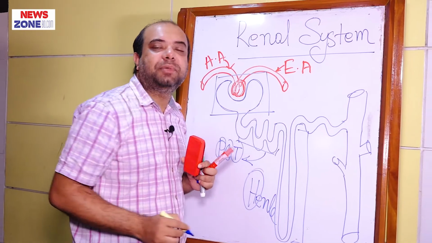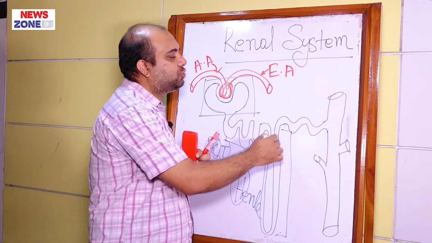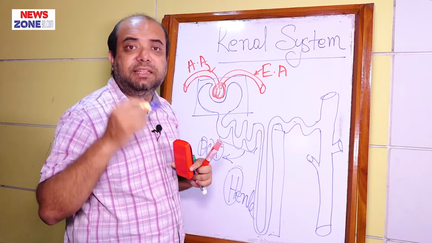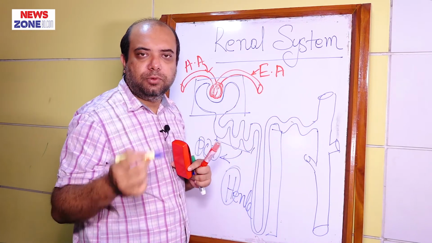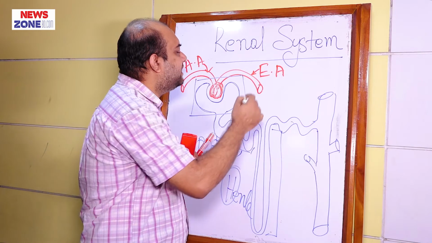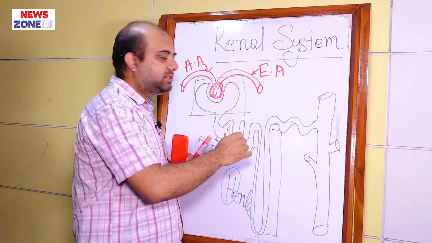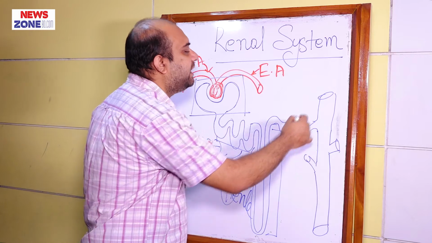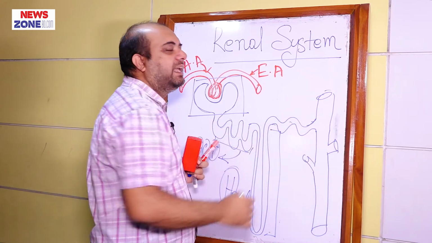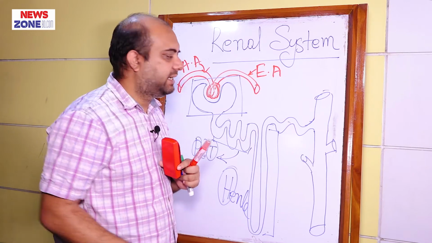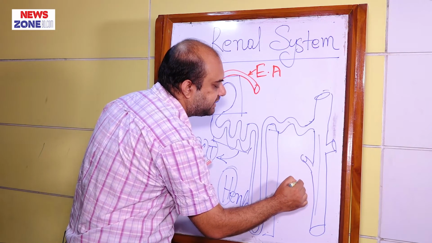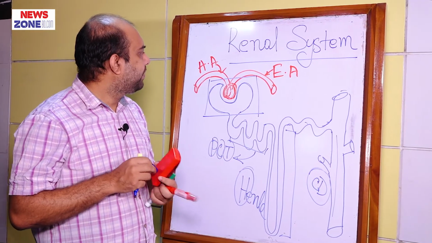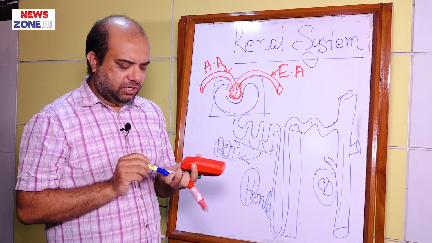So H is a capital letter. And after this portion, what will we get? Another convoluted portion of the tubule, called the distal convoluted tubule, because it is situated distally from the glomerulus. The distal convoluted tubule drains into the collecting tubule or collecting duct. That means this portion is called collecting duct. So this is all for the parts of the nephron.